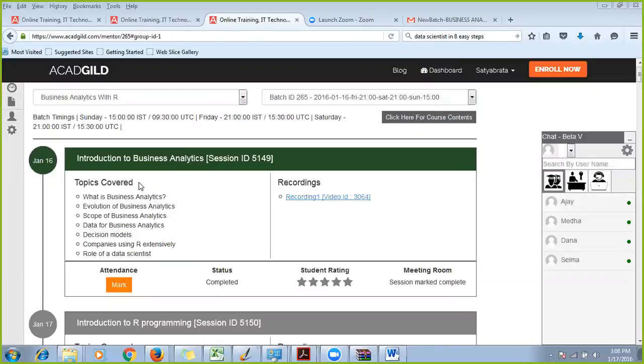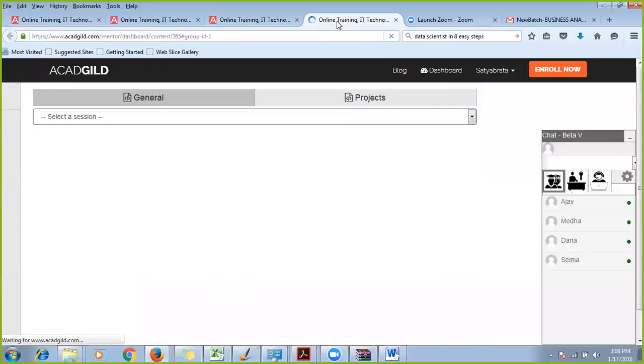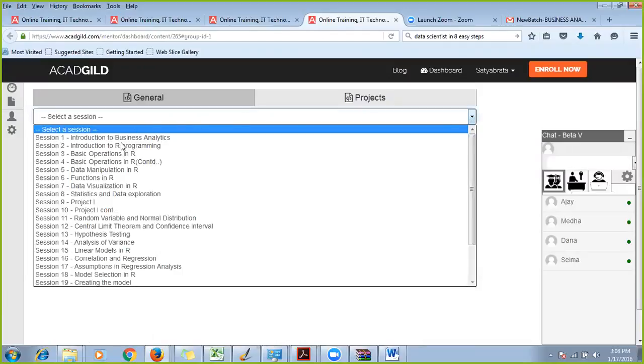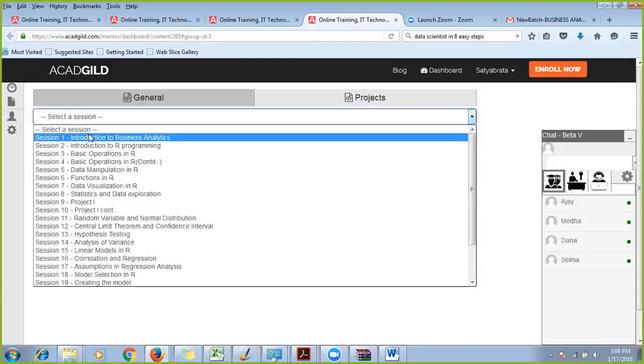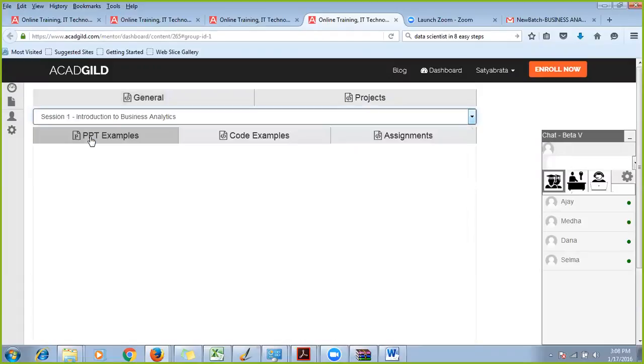Now, let's say you want to look at the PPTs and code examples or anything that we're sharing for each of the class. What you need to do is go here on the left panel. You have to go to the course content. I'm just opening it in another page so that it is easy for me to tell you. You can click on that same page itself. Once you click on here, you will have a page like this. Here you have to select the session. Let's say I am selecting session one that happened yesterday.